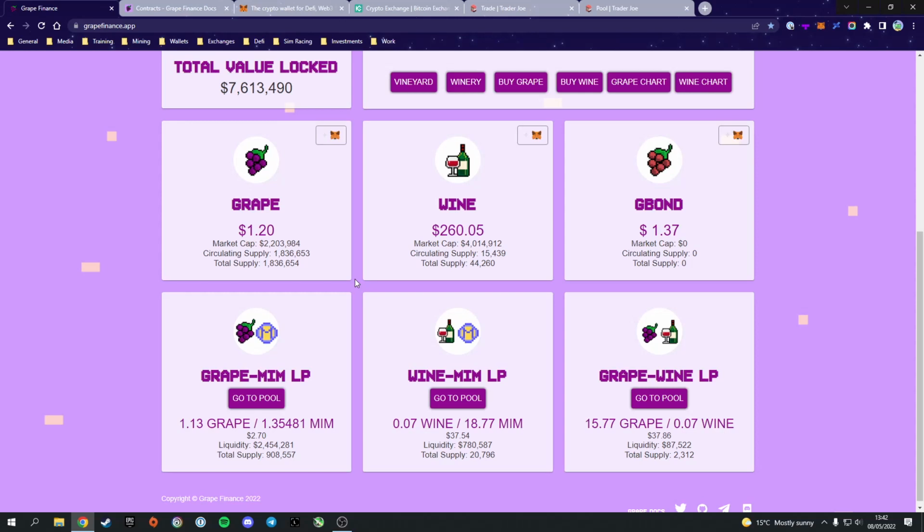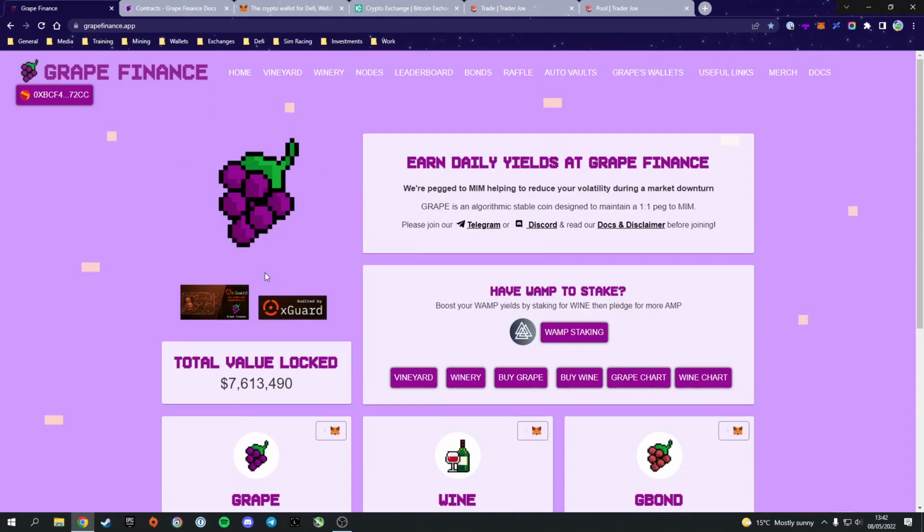And then finally for the tokens, we have G-bonds. This is basically a token which is used to regain a peg if it falls below the $1 mark. So currently, no need for it because we're above peg, but if it does dip, they issue bonds in order to get that peg back up. We also see here the three main liquidity pools that the project uses and that you'll be working with if you get involved in the project. That being Grape-MIM, Wine-MIM, and Grape-Wine. They're the three important ones for the project.